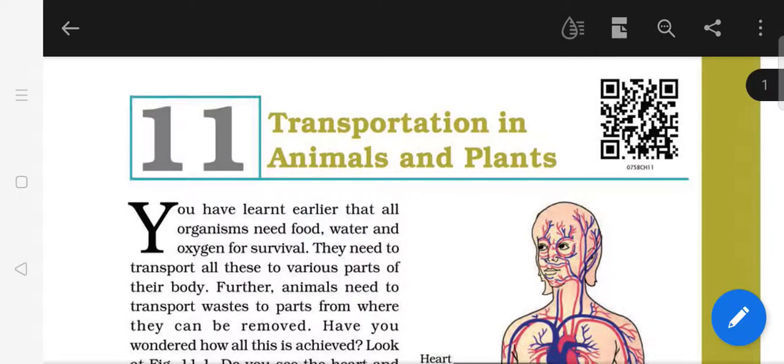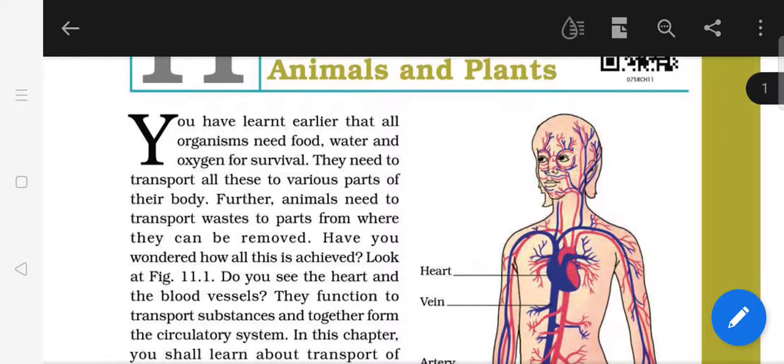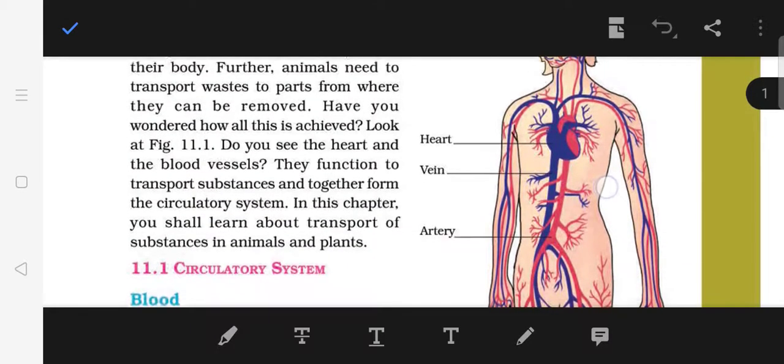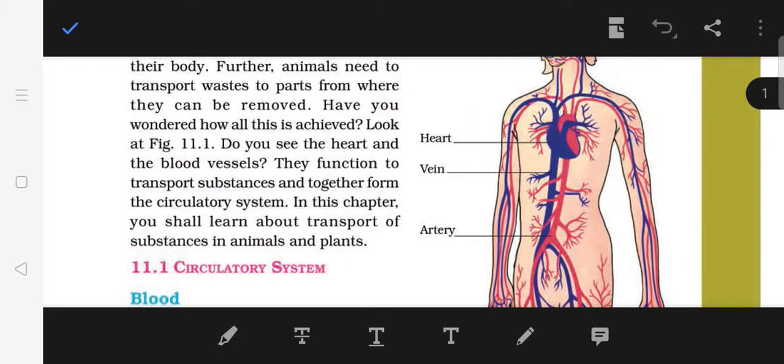Transportation in animals and plants. You have learned earlier that all organisms need food, water, and oxygen for their survival, right? So, children, they need food, water, and oxygen, but it does not directly go inside. They need to transport all these to various parts of their body. Also, we have seen that animals need to transport waste products to the parts from where they can be removed. But have you thought how all these can be done?